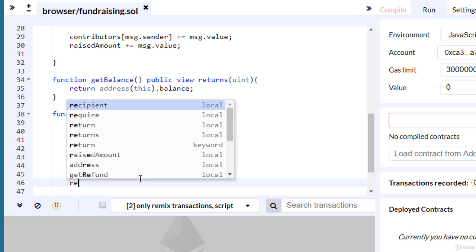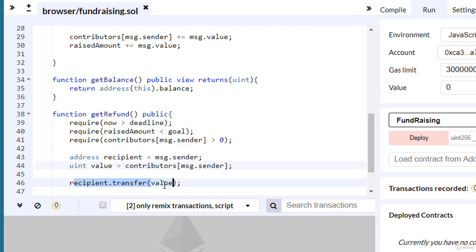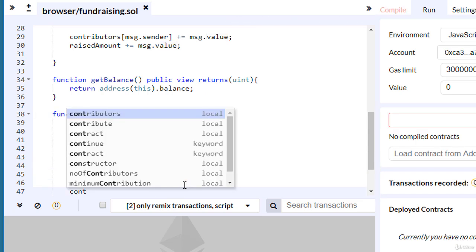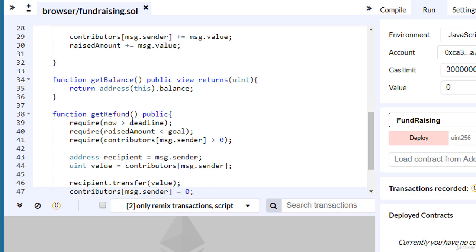So recipient.transfer value. This line transfers this value to this recipient, and contributors of msg.sender or of recipient, it is the same, equals 0. If this user tries to get another refund, the third require statement will stop the function. The value associated to his address in that mapping variable is 0.